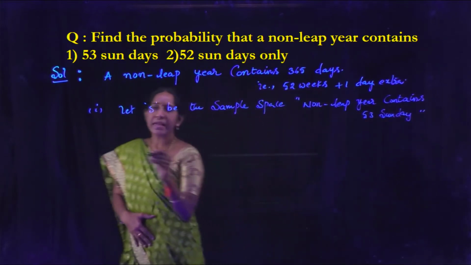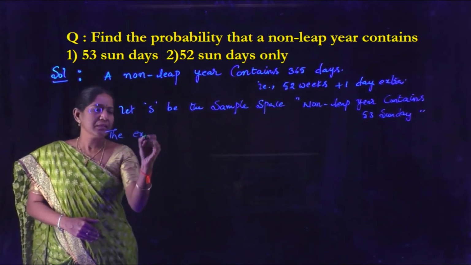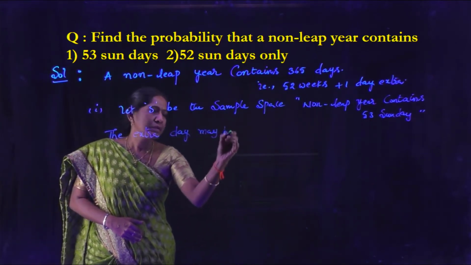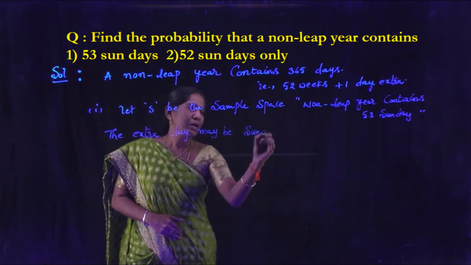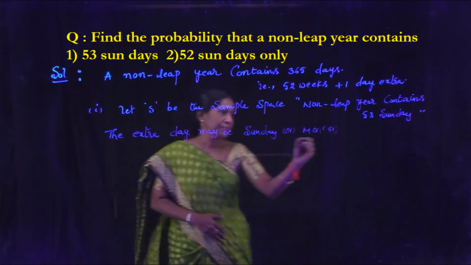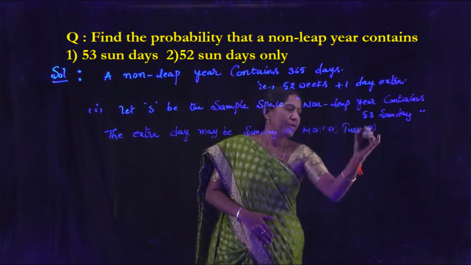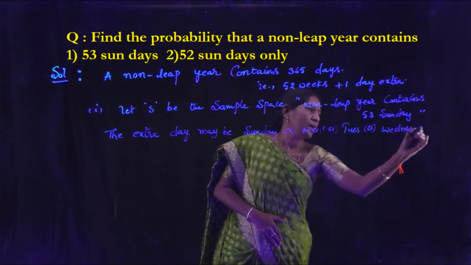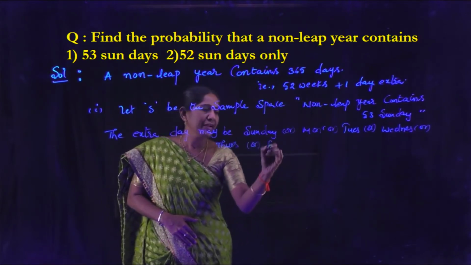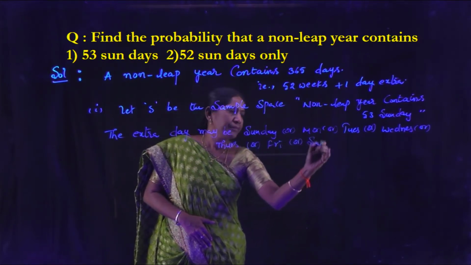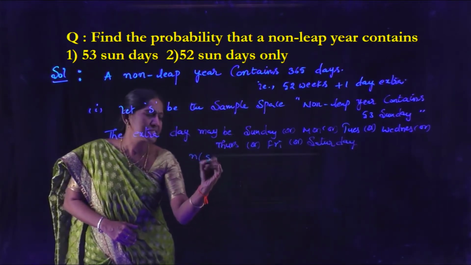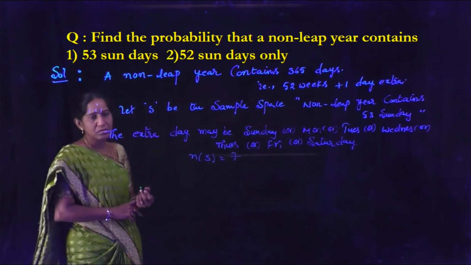So, the extra day may be Sunday or Monday or Tuesday or Wednesday or Thursday or Friday or Saturday. So, N of S is equal to 7.